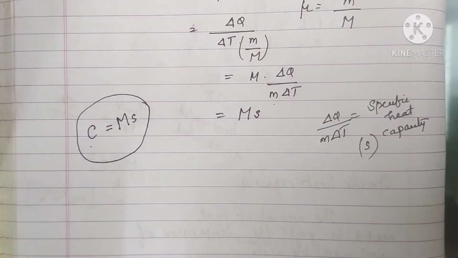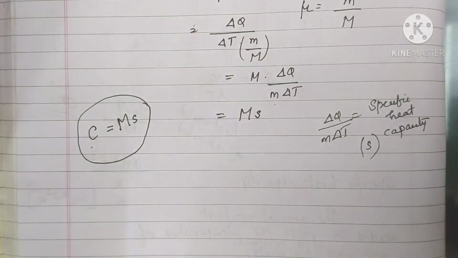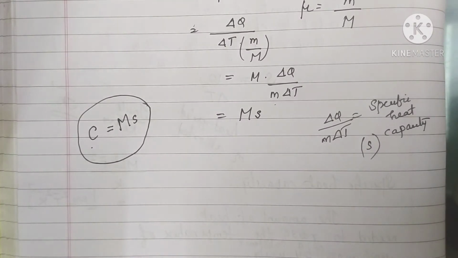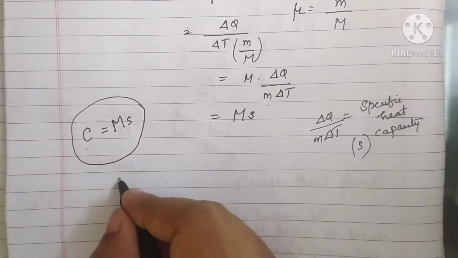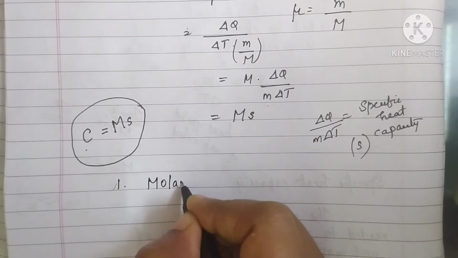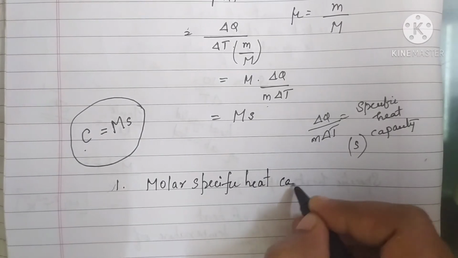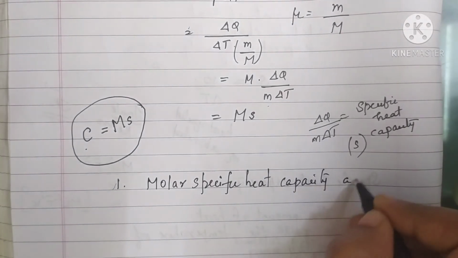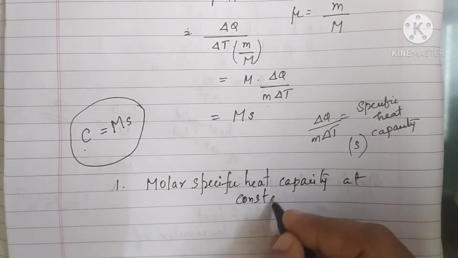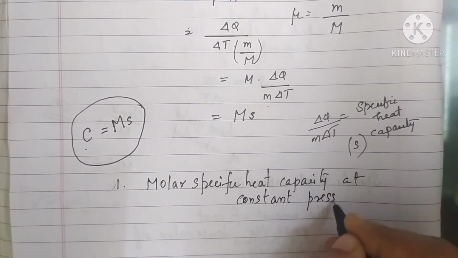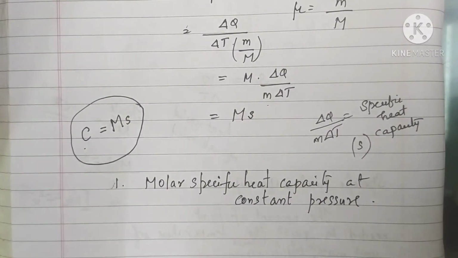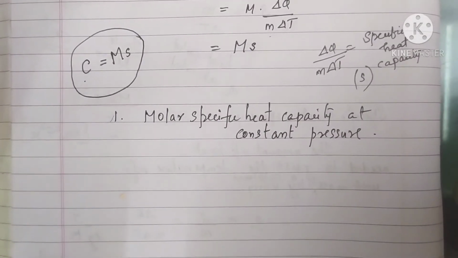Now there are two types of molar specific heat capacity, which is important. Molar specific heat capacity means the amount of heat needed to raise the temperature of 1 mole of a substance by unity. The first one is molar specific heat capacity at constant pressure.